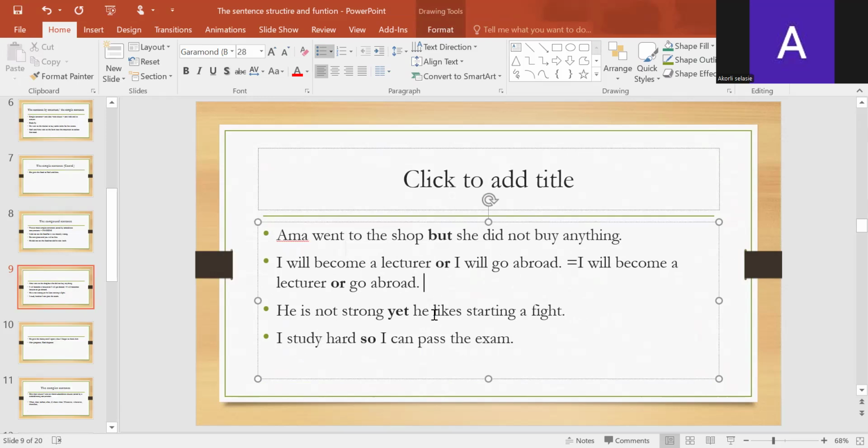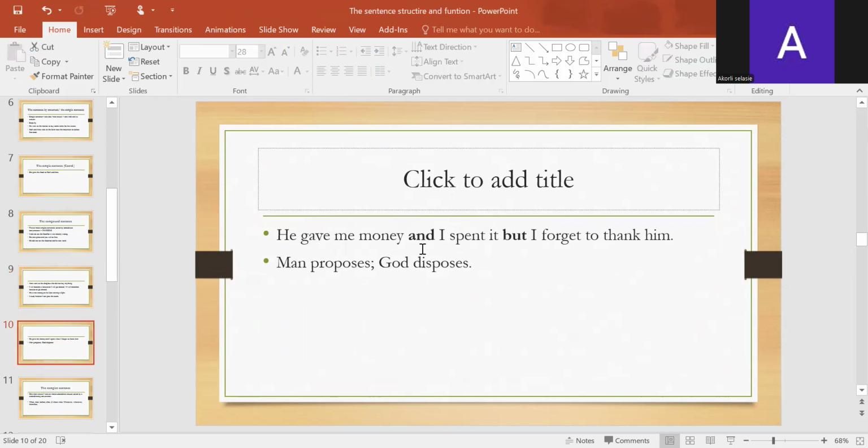It's also possible for us to have 2 or 3 clauses put together, or 2 or 3 simple sentences brought together as a compound sentence. He gave me money and I spent it, but I forgot to thank him.